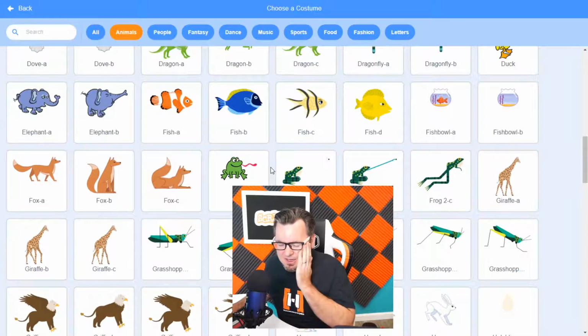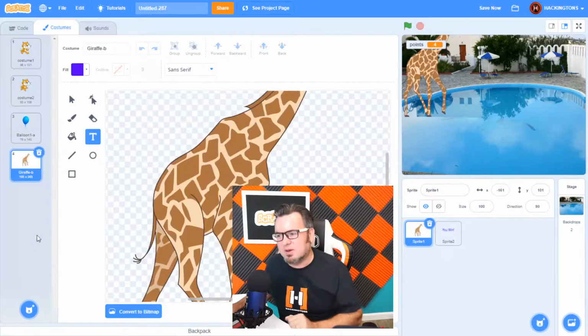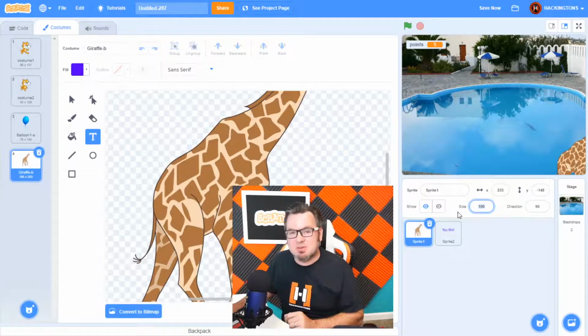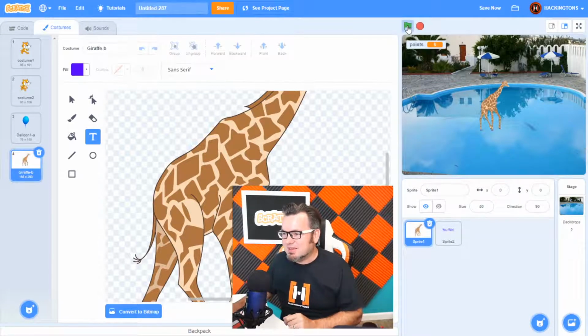Giraffes. I know I shouldn't do this. I shouldn't do it. Yeah, okay, I did it. It's too big. The giraffe is too big. Okay, easiest way to shrink a sprite is right here. It's probably hard to see, but it says size. Just change the sprite size right there. All right.